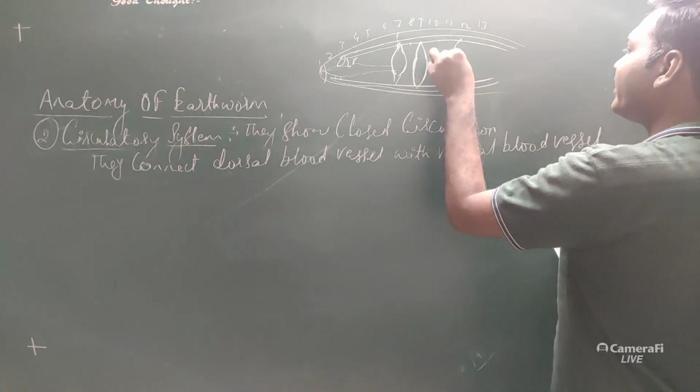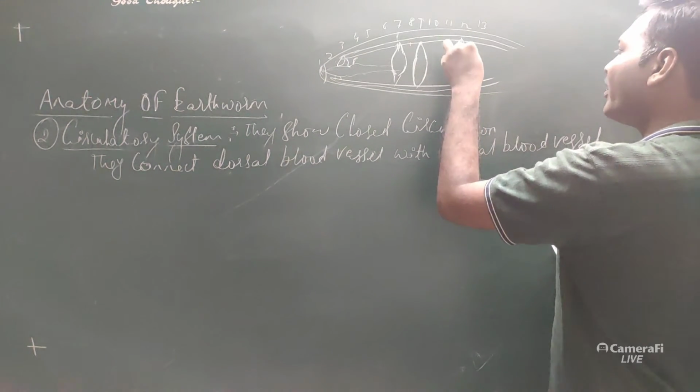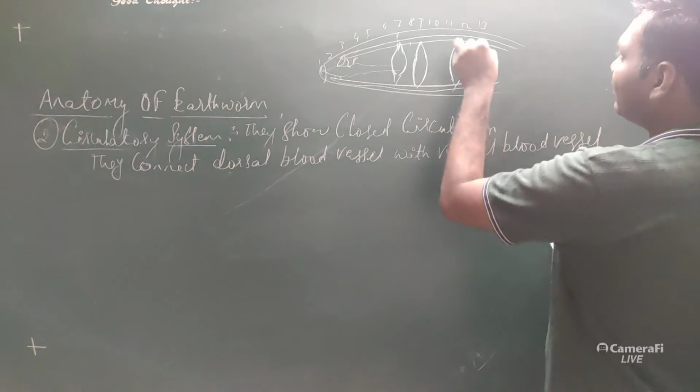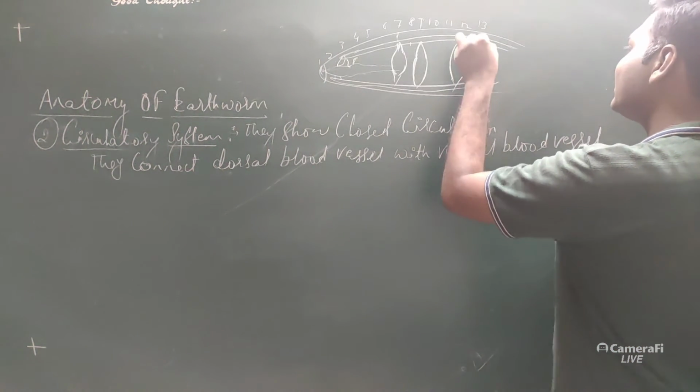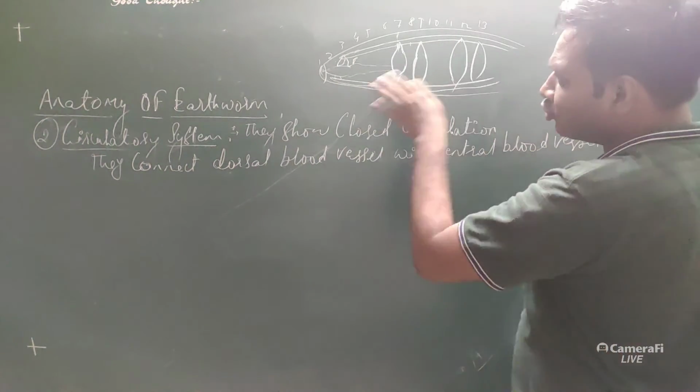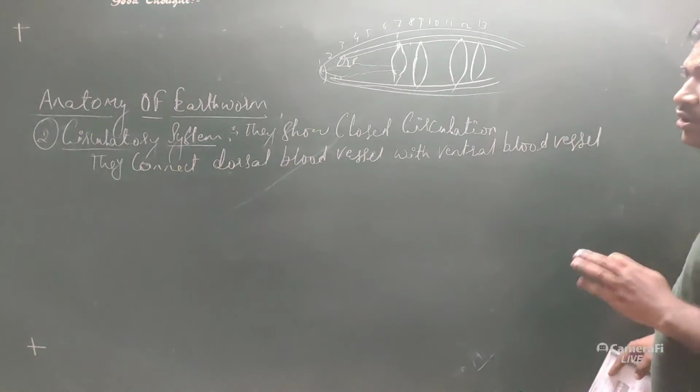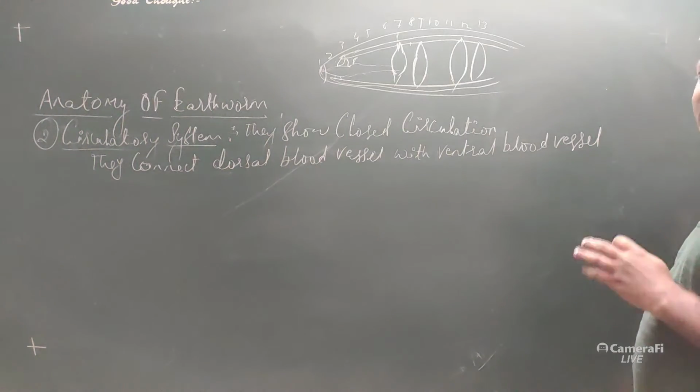It is also joining the ventral blood vessel at the 12th and 13th segment. In this way, two pairs or four pairs of hearts are seen.